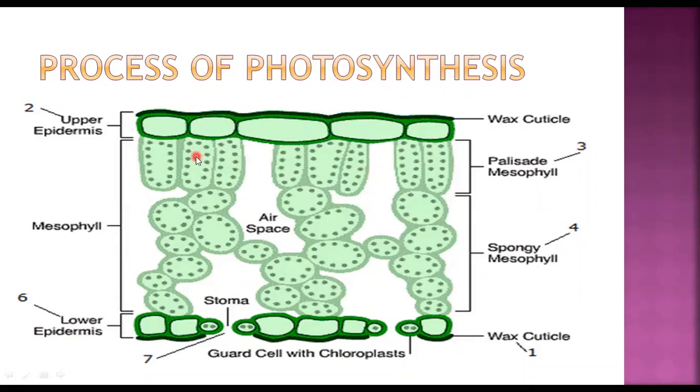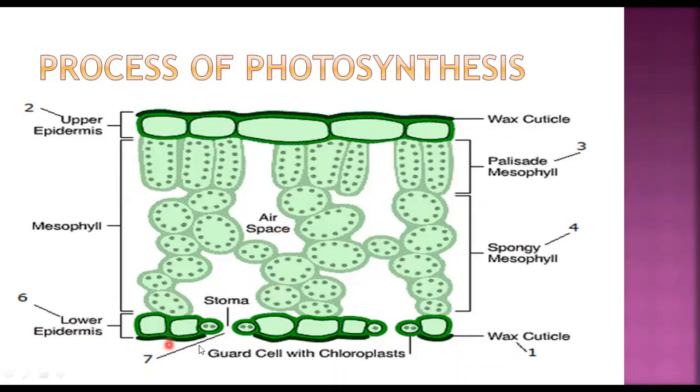Then the middle layer is known as the mesophyll layer, and in this you are going to draw two types of cells. One is the cylindrical shaped cell, which is known as palisade cell, and below you're going to show circular cells, which are known as spongy mesophyll cells, and in between you're going to show air spaces.